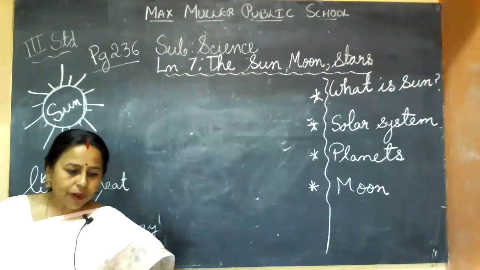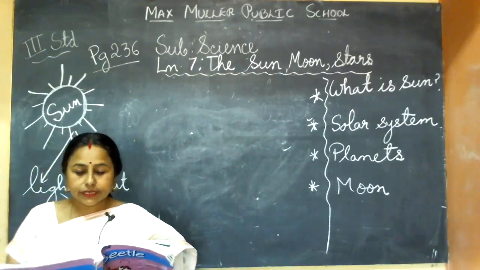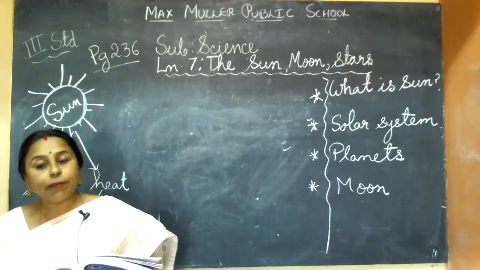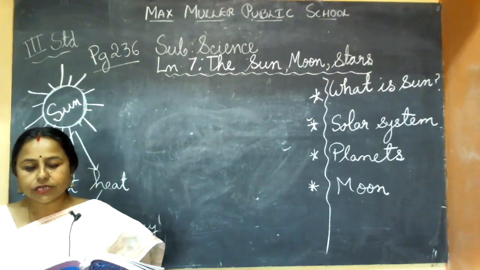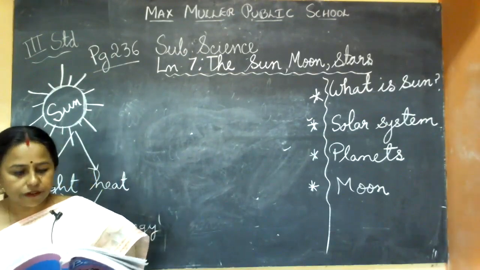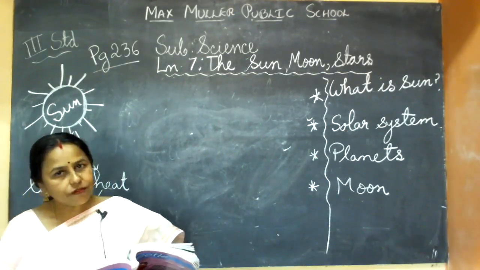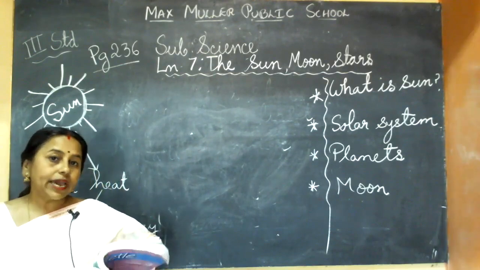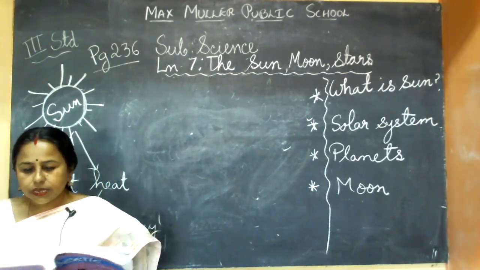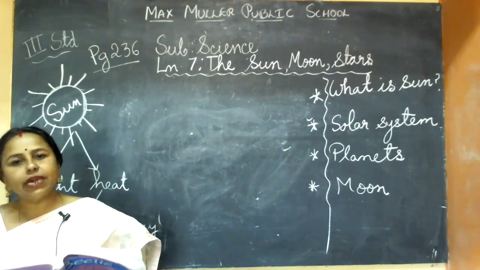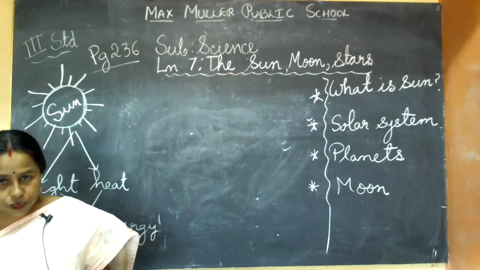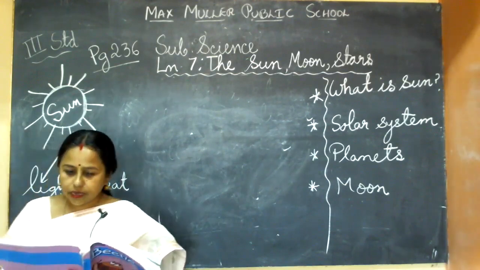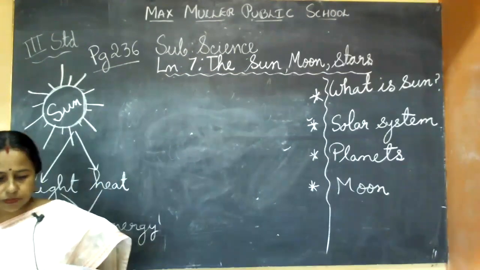Next, important parts I will read now. Without sunlight, all the green plants on earth would simply die because they need sunlight to survive. Without green plants, all herbivores, and without herbivores, carnivores also will die, for lack of food. Without sunlight, all forms of life on earth would die for want of food. The sun is the main source of energy for all living beings on the earth.